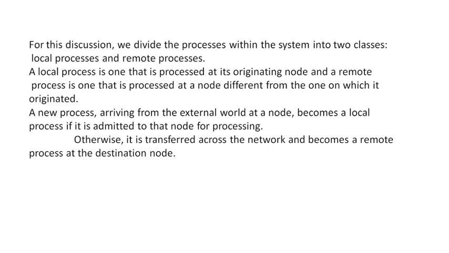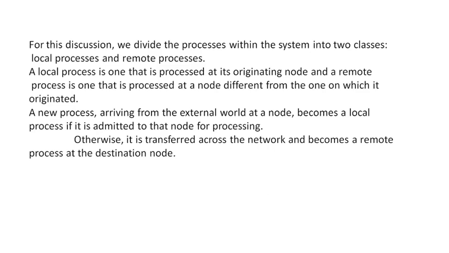For example, node N1 has originated process P1, means it wants to execute P1. If P1 is executing in the N1 node itself, then it is called a local process.